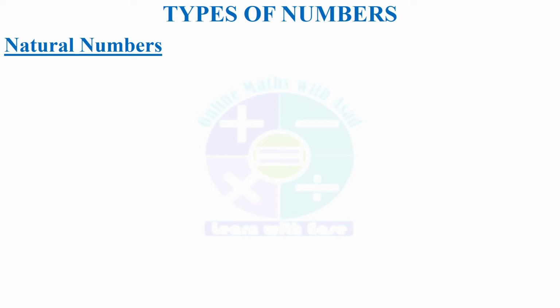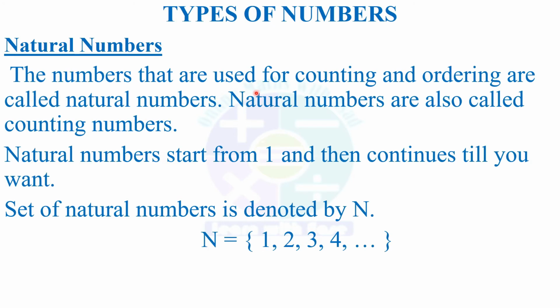So let's study the definition of natural numbers, and I will explain my wording later. The definition is: the numbers that are used for counting and ordering are called natural numbers. That is, natural numbers are used for counting and ordering of things. Natural numbers are also called counting numbers. Since these numbers are used for counting, they are also called counting numbers, and the counting starts from 1. If you have nothing, then you don't count. Natural numbers start from 1. As I said, when you ask someone to start counting, he starts from 1. So it's natural that we start counting from 1. That's why we call these numbers natural numbers.